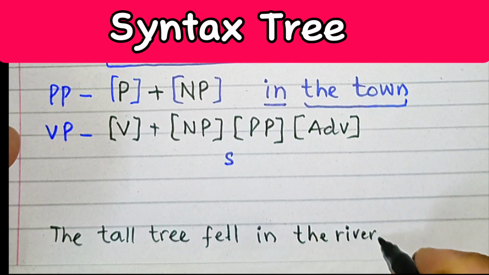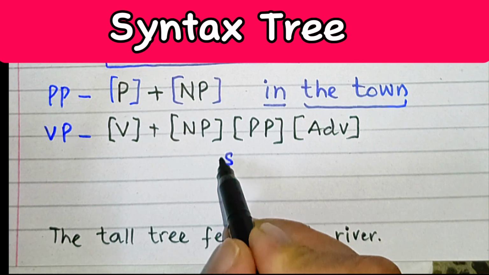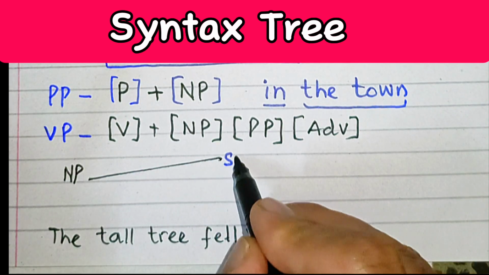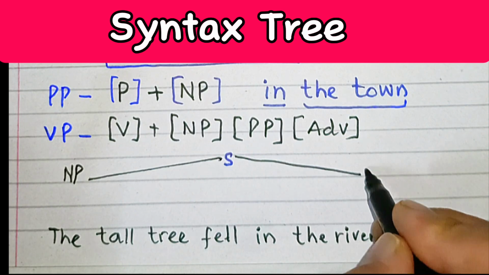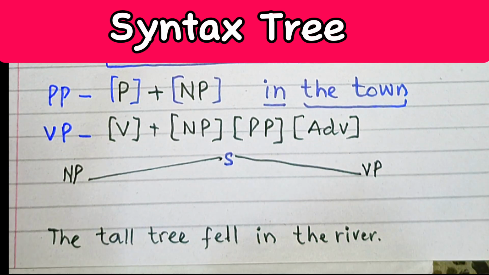So if we have that tree structure in order to understand the concept, so that sentence can further be divided into two phrases, that is noun phrase and a verb phrase, VP. So NP and VP are two actually phrases over here.